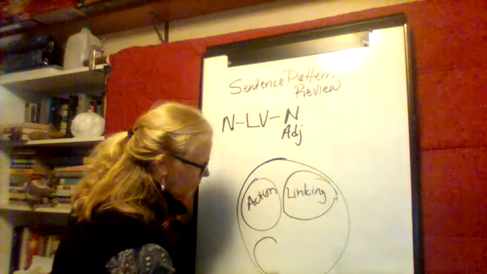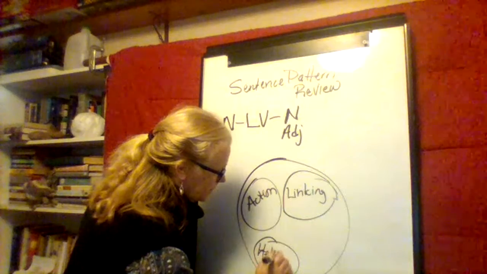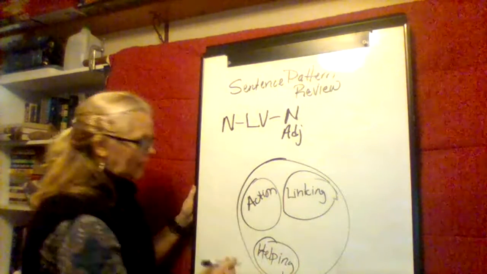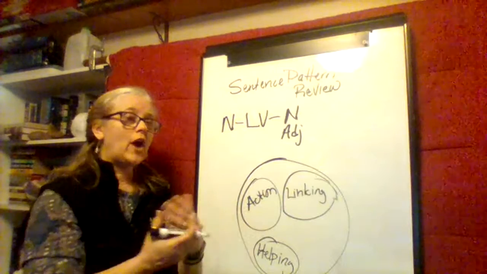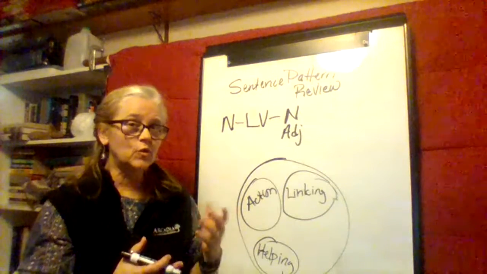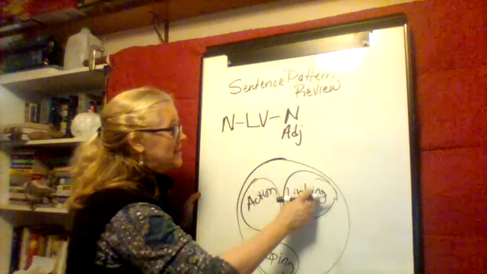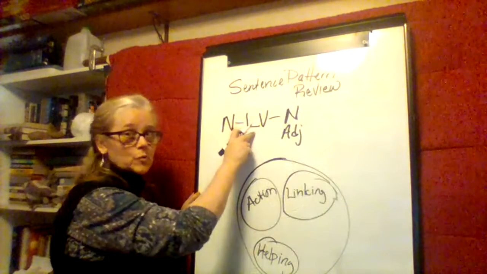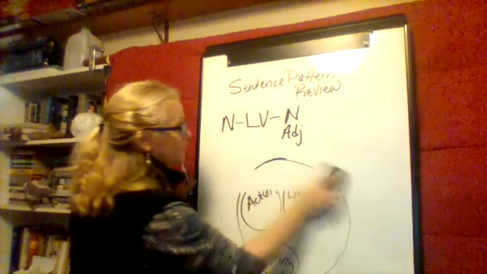And some of them are helping verbs. And the helping verbs are used with action verbs to help indicate tense or time. But linking verbs are what we're going to talk about today because they are connected with this kind of sentence pattern.